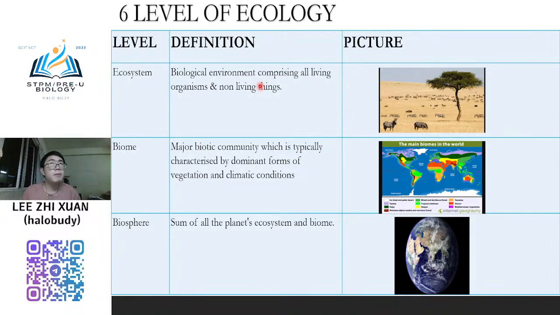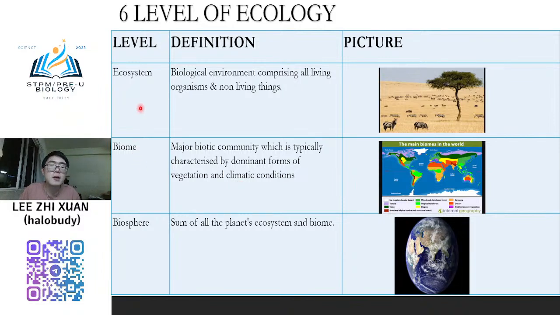Malaysia is an area known as tropical forest. Not only Malaysia: Indonesia, Thailand, the Philippines, and Vietnam are also known as tropical forest. Even if you go to Brazil, Brazil also has tropical forest. All of these together have the same climatic condition, which we know as biome.